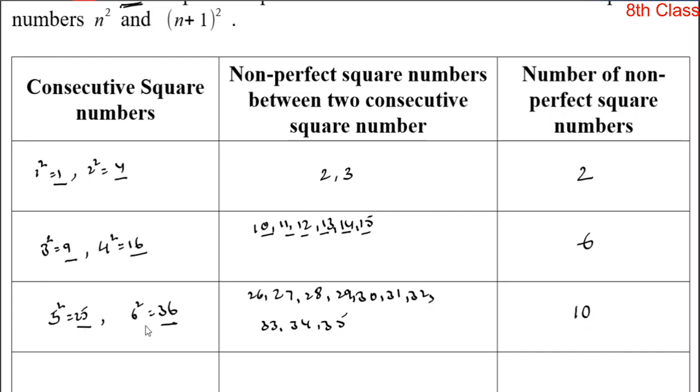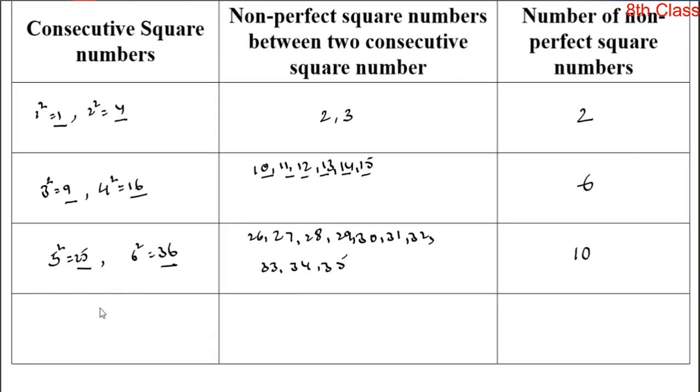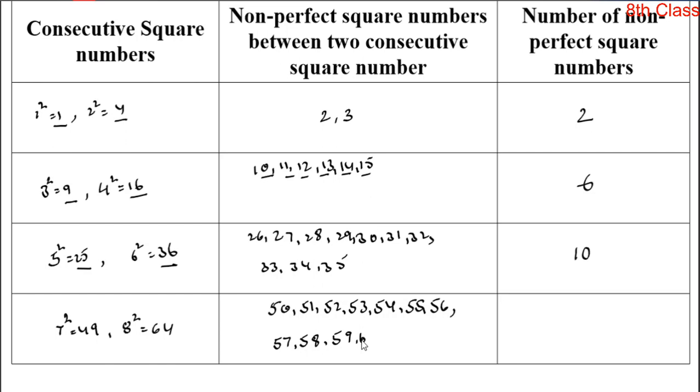So in between 25 and 36 there are 10 non-perfect square numbers, and this 25 and 36 both are two consecutive perfect square numbers, don't forget that. And let us take another pair, 7 square 49 and 8 square 64, and write down the list of numbers in between 49 and 64. 50, 51, 52, 53, 54, 55, 56, 57, 58, 59, 60, 61, 62, 63.